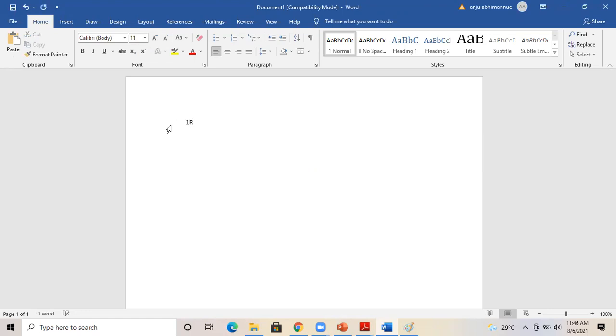So first one, 1R into 4 core. So this is how we represent the cable in a single line diagram. 1R means you are having one run of cable.